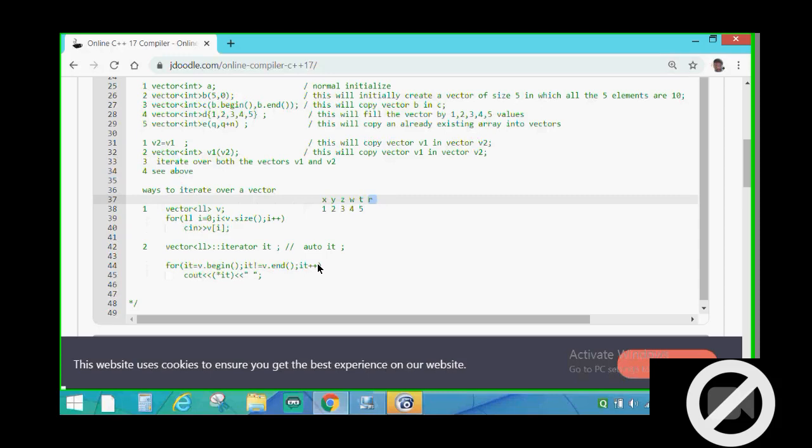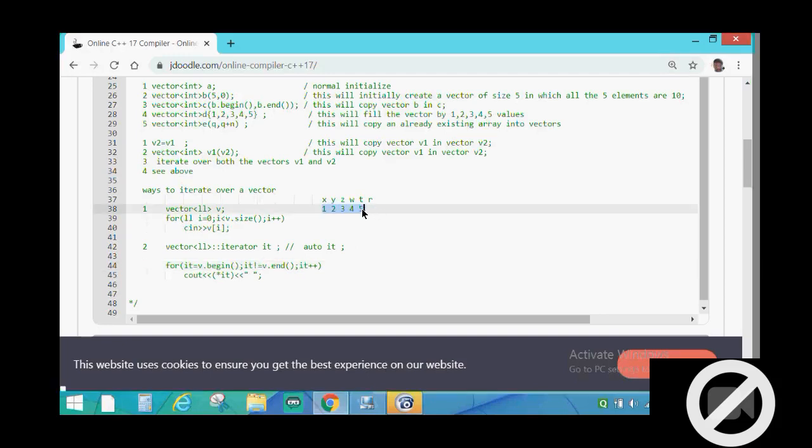But as we don't know the last address, instead of writing like this, we can also write like this. But normally we prefer writing like this only. So this means that we are basically traversing the whole vector, and on the output panel we are giving star IT, which means we are dereferencing the iterator, by which we are getting the value.